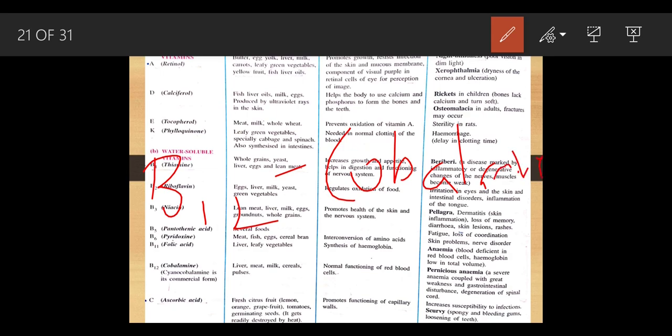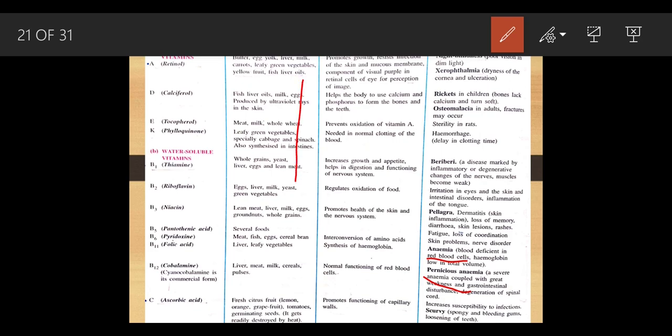Okay, again it causes a problem that is called pernicious anemia. What is the difference between anemia and pernicious anemia? Suppose this is the esophagus and this is your stomach region. In this stomach region, there is a lining out here.